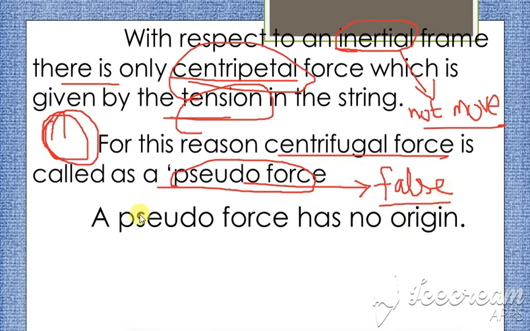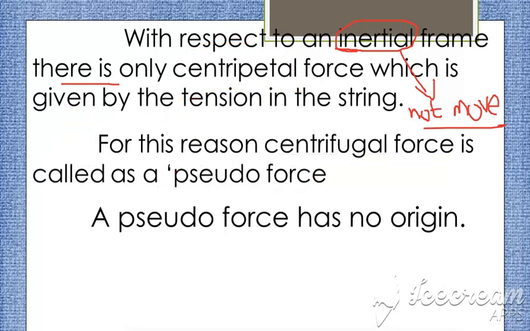It is not there, but it appears only when you are in that rotating frame. Pseudo force has no origin. So this centrifugal force appears only when you analyze from the rotating frame.